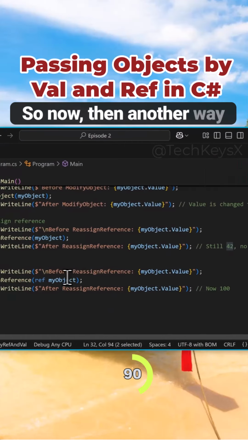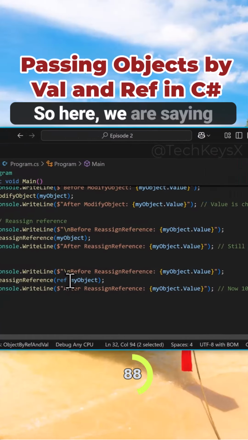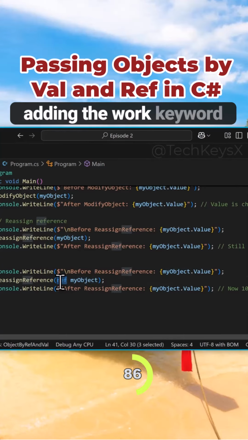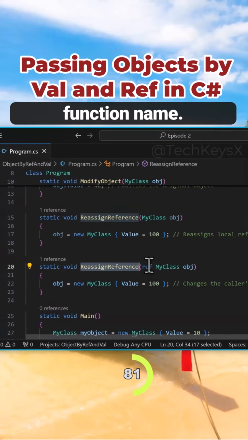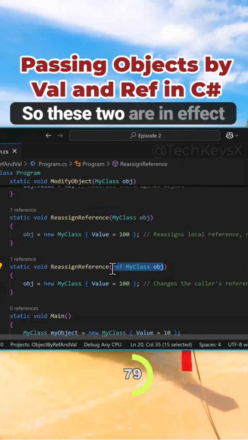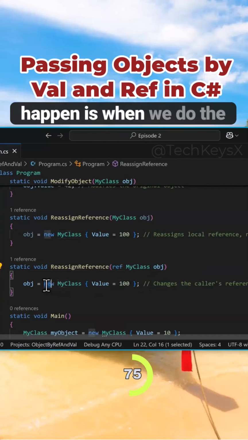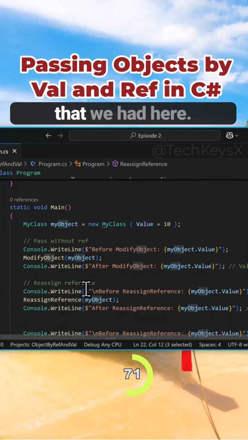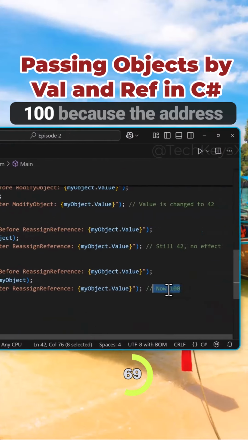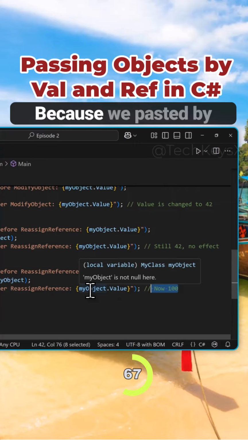Now there's another way to pass it, which is by reference. Here we are saying myObject and adding the keyword ref, and we've got a definition which is slightly different. We've got the same function name, but of course the parameters are different, so these two are in effect two different functions. When we pass it by reference and do the same thing as above, it will actually change the original object variable that we had here. So we will now get 100, because the address has been changed since we passed it by reference.